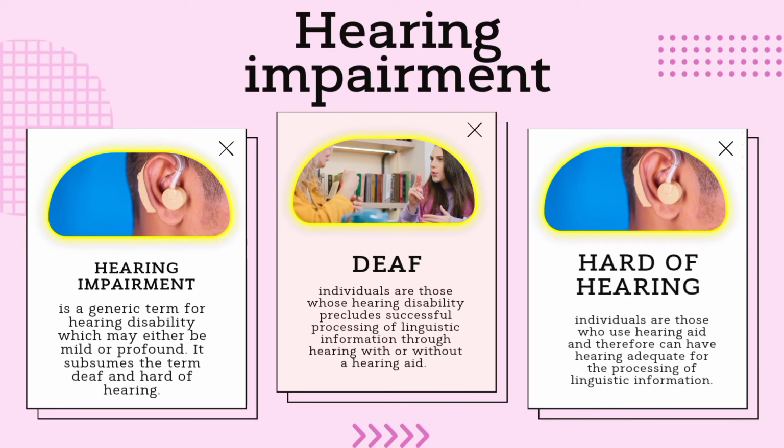Hearing impairment is a generic term for hearing disability which may either be mild or profound. It subsumes the terms deaf and hard of hearing. A. Deaf. Individuals are those whose hearing disability precludes successful processing of linguistic information through hearing, with or without a hearing aid. B. Hard of hearing. Individuals are those who use a hearing aid and therefore can have hearing adequate for the processing of linguistic information.